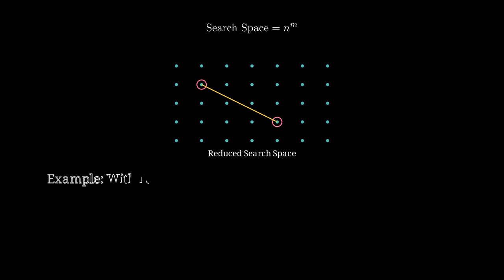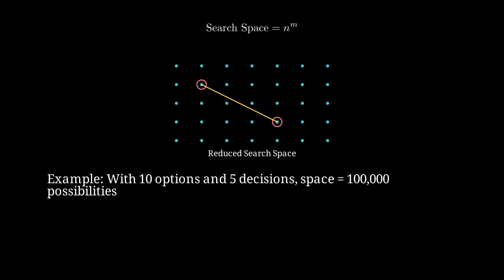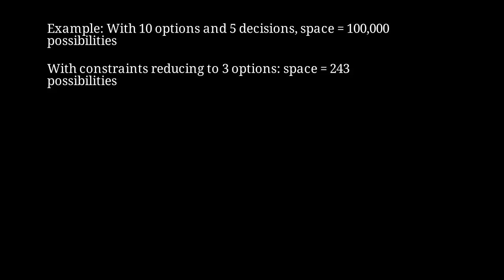to find. Numerical example. With 10 options and 5 decisions, the search space explodes to 10 to the 5th power, or 100,000 possibilities. But constraining to just 3 options per decision reduces the space to only 243 possibilities. That's 400 times smaller.